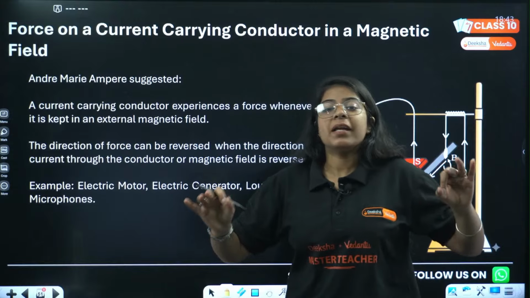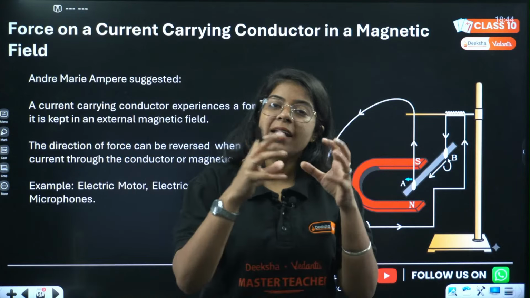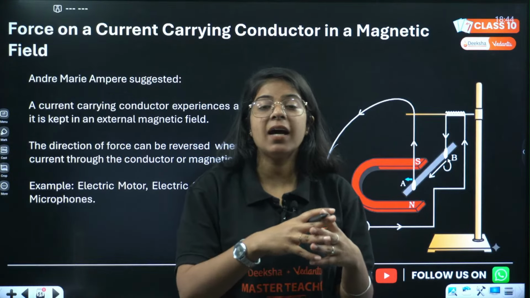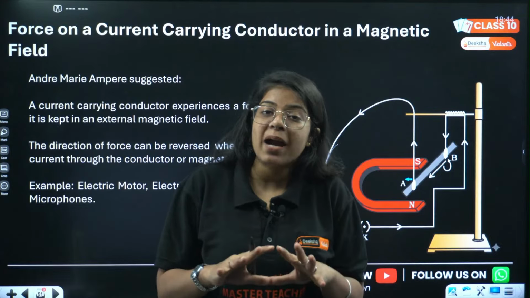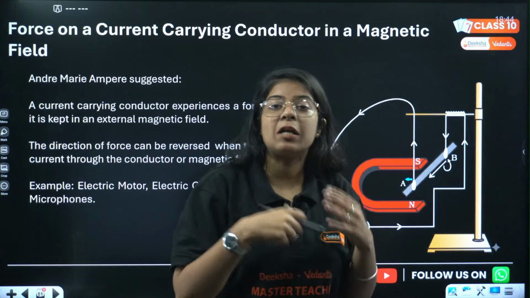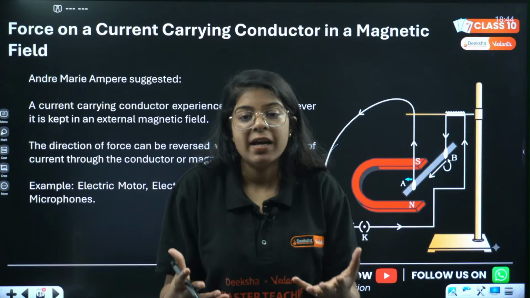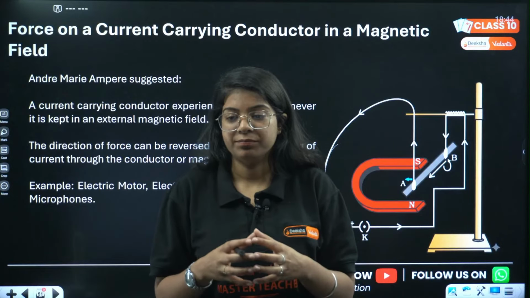A scientist came, André-Marie Ampère. He said there is a conductor, and when you pass a current through that conductor, a magnetic field gets produced around it. In that magnetic field, if you bring certain magnetic material, it will experience a force. It will experience a force in that region. Okay?